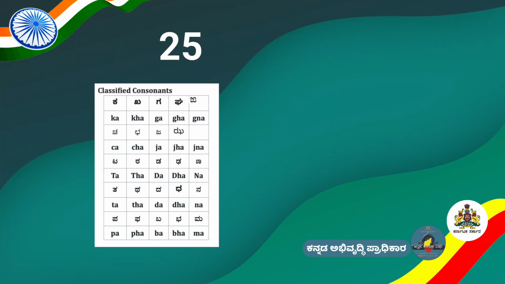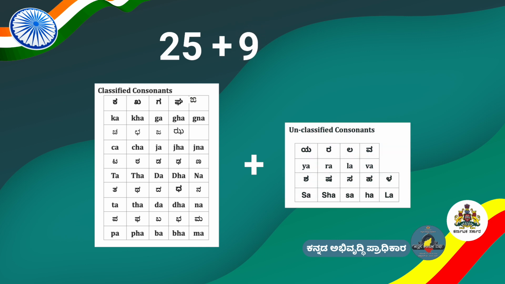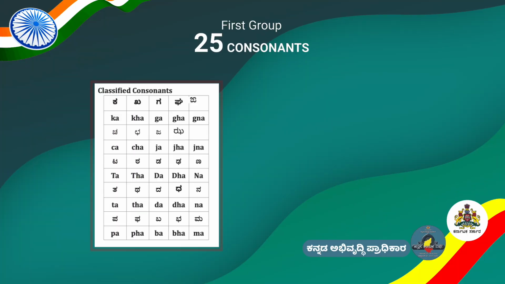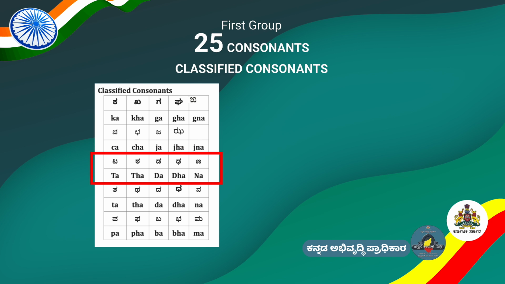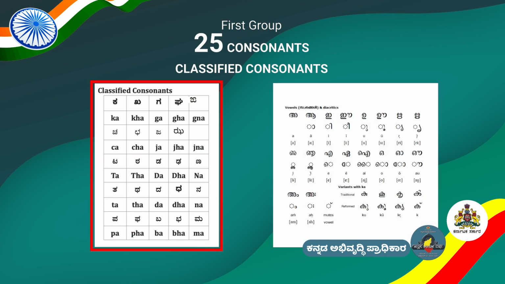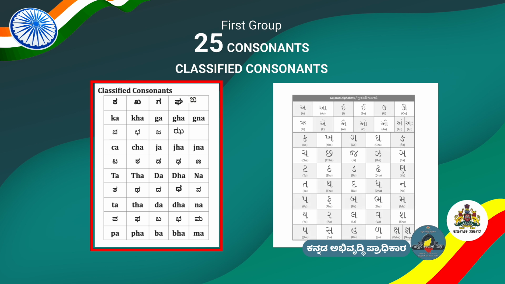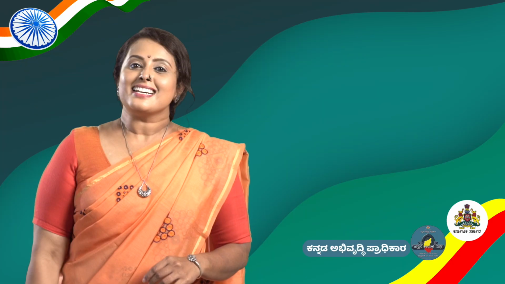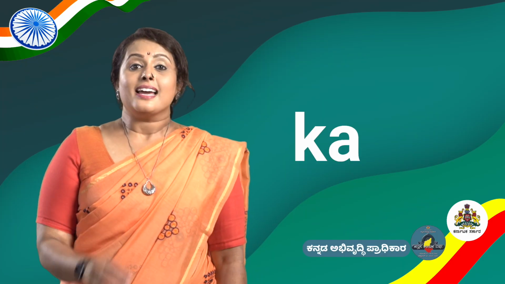We have a total of 25 plus 9, that is 34 consonants. You can have a look at them. They are in two groups. First group of 25 consonants are called classified consonants. They are distributed in 5 classes or vargas. This is similar to other Indian language script systems. And all the consonants here are written combined with the basic vowel A. Let us look at the first group.